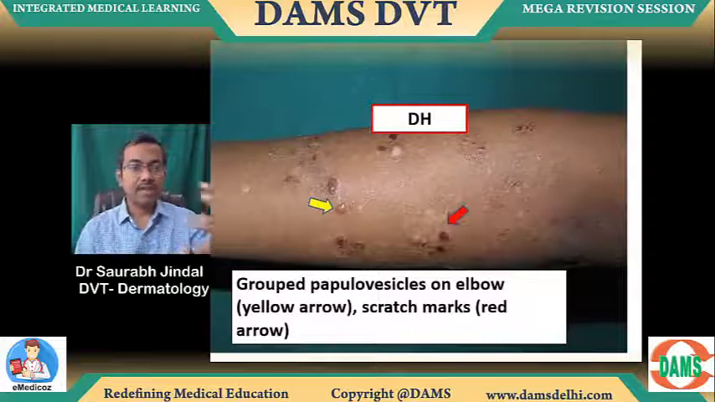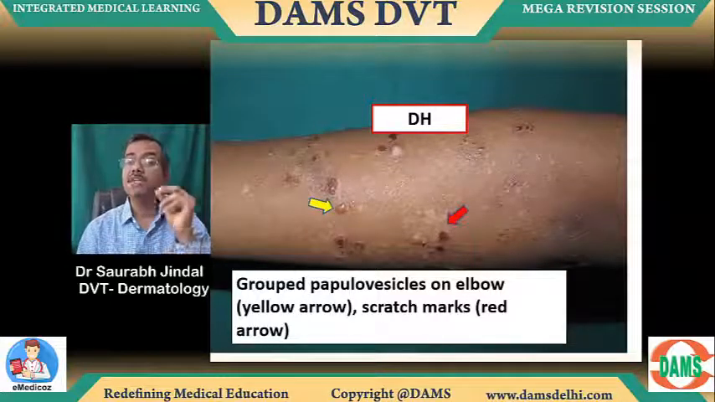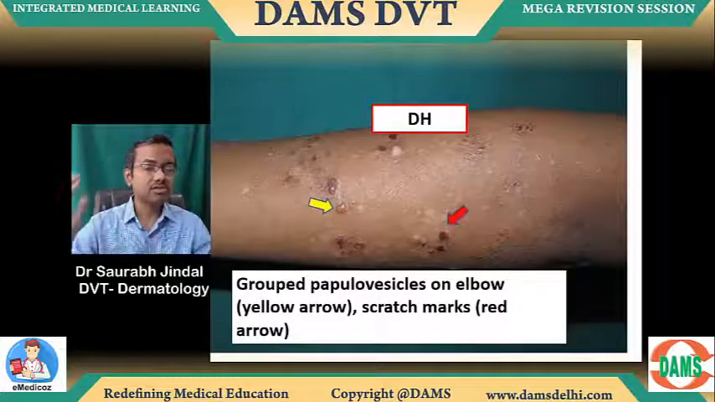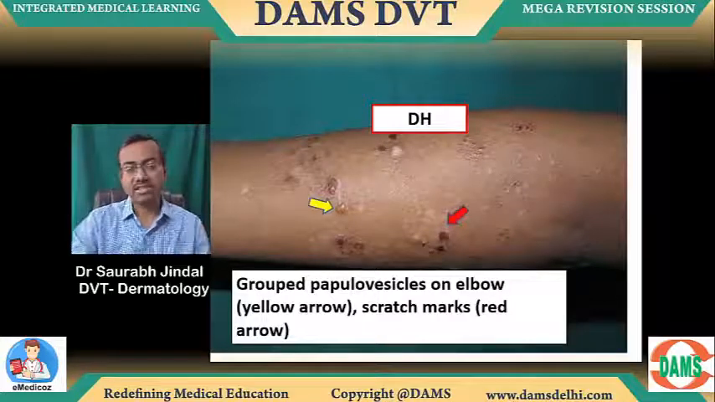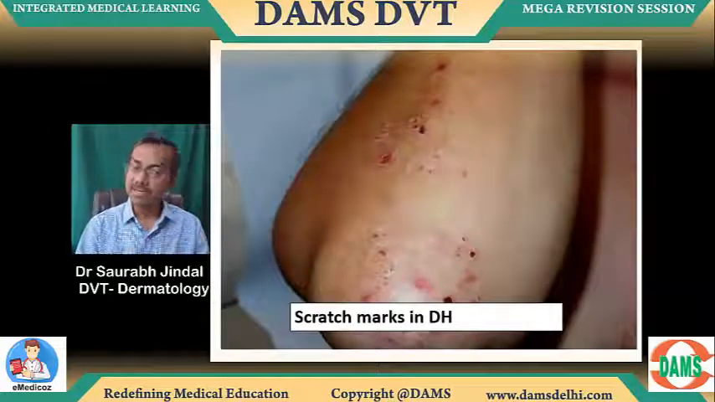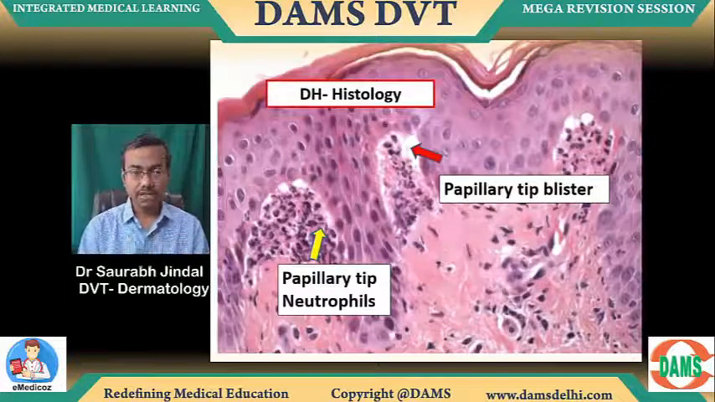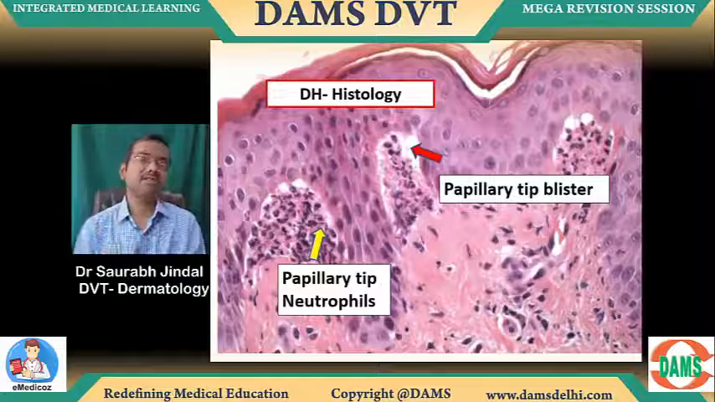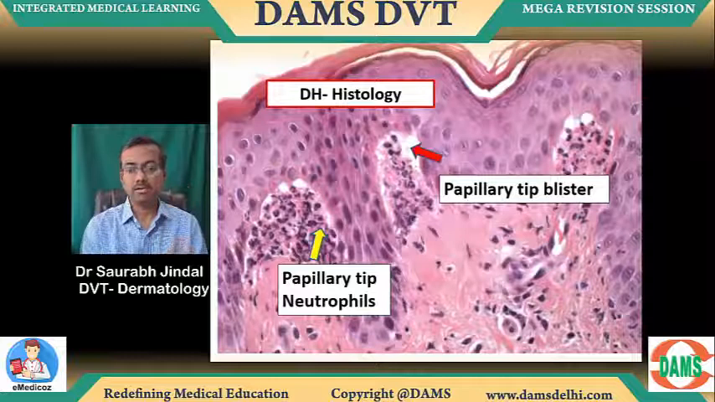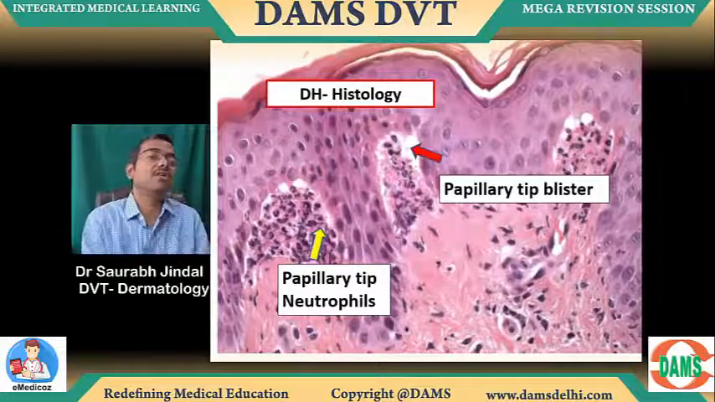Dermatitis herpetiformis, the yellow arrow is showing you a blister which is tense but small. We call them grouped vesicles. And red arrow is the scratch mark. It's so scratchy this disease is. Okay, this is dermatitis herpetiformis. Again, scratch marks might be the only presentation on the elbow in dermatitis herpetiformis. Okay. Histology, papillary tip blisters and papillary tip neutrophils, and that's really how you look at the histo. So you can expect histo images also.